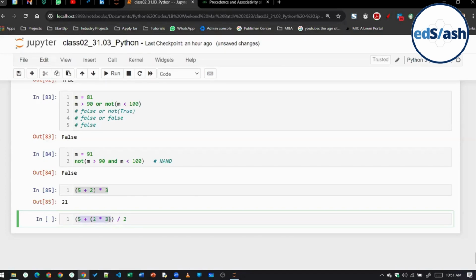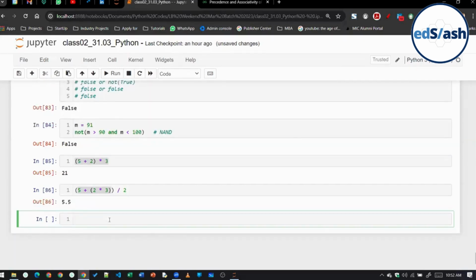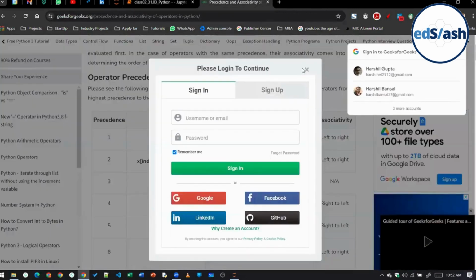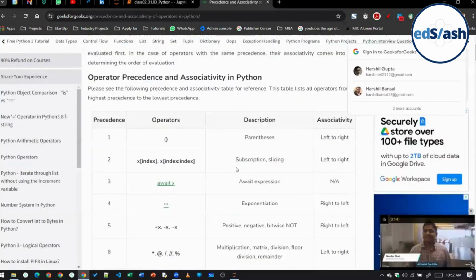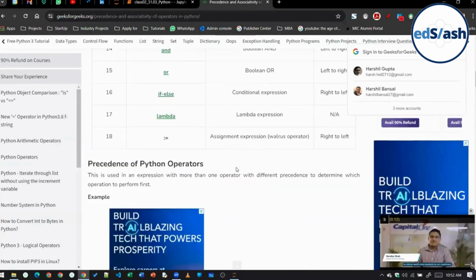So first it will multiply, and then it will add, and then it will divide the entire output by 2. Clear, class, everyone? Again, if you want to remember this entire list, you can go for it here, but totally up to you.